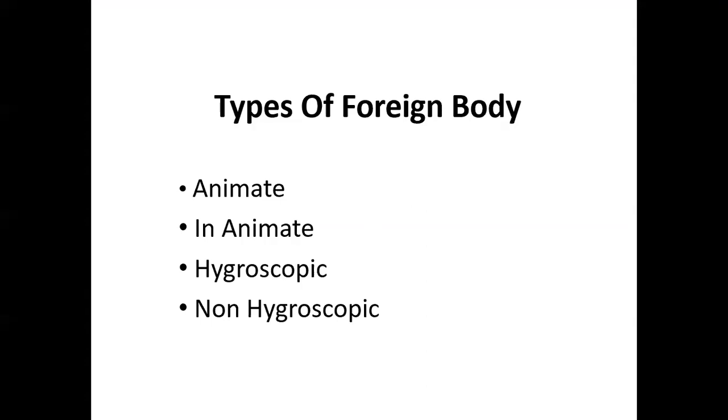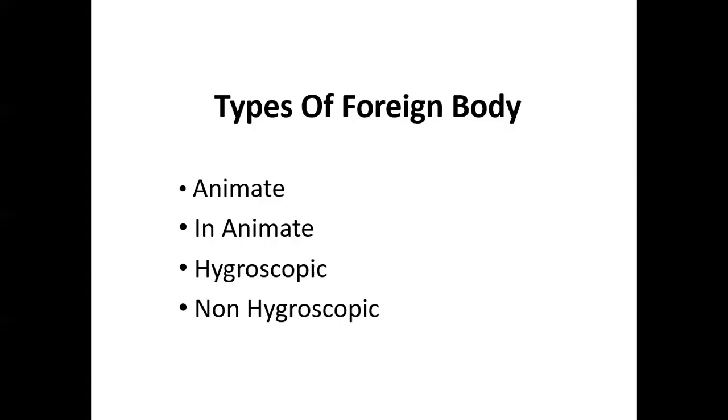तो animate foreign body क्या है? Animate foreign body is always a living foreign body. कोई भी जो है वो कीड़ा हो सकता है, मच्छर हो सकता है, जो भी लिविंग चीज है, that is known as the animate foreign body. Inanimate foreign bodies are always non-living.